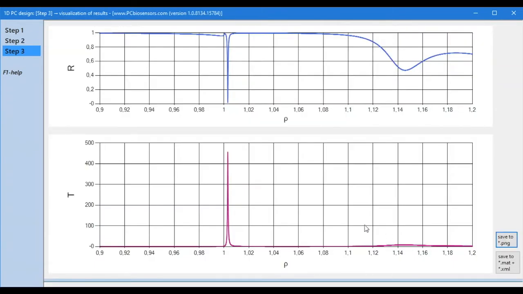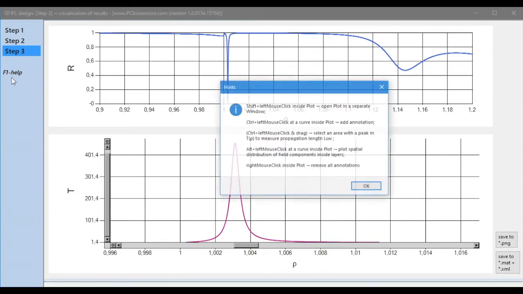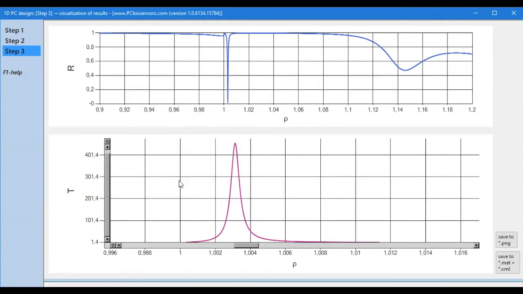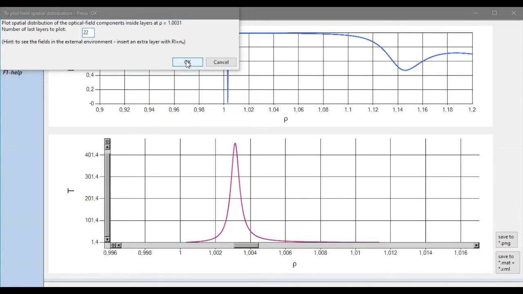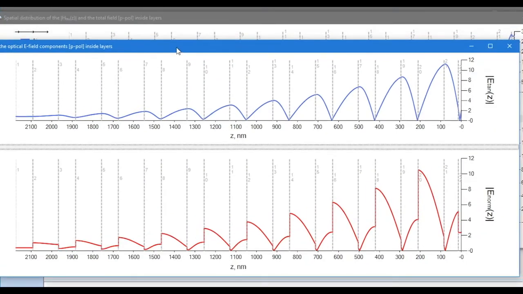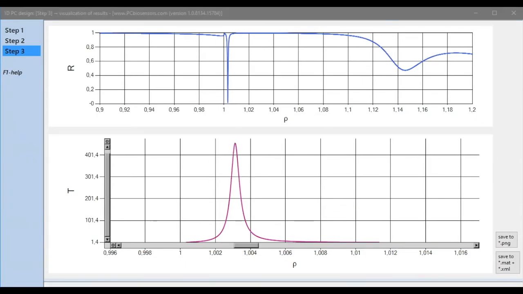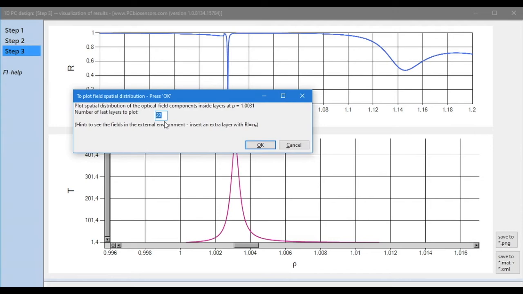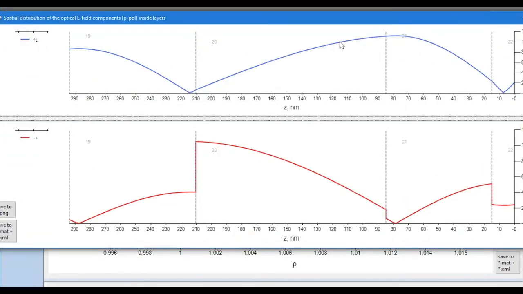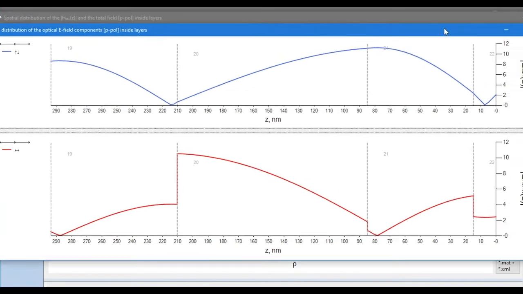And now we can see the spatial distribution of the field in this structure. All hints for shortcuts can be found here. The field distribution is such that the zero field is at the center of the metal film, which minimizes losses in the metal film. We can take a closer look at it, leaving, say, the last 4 layers. It can be seen again that the metal film has zero fields, as expected, in the center of the metal film.